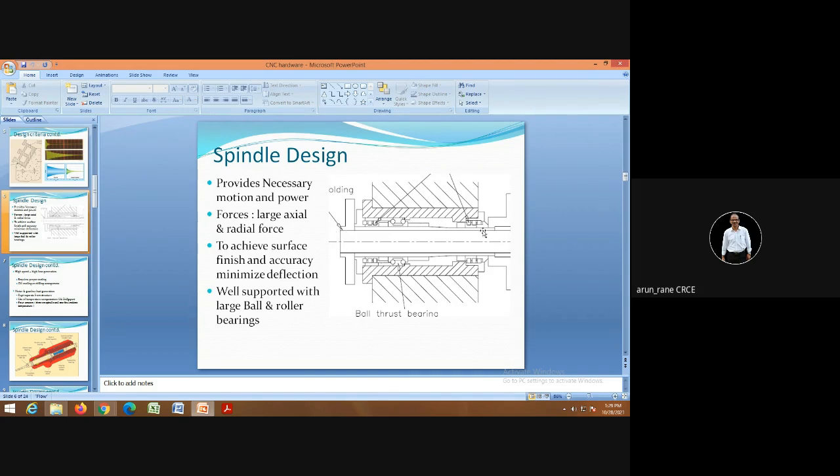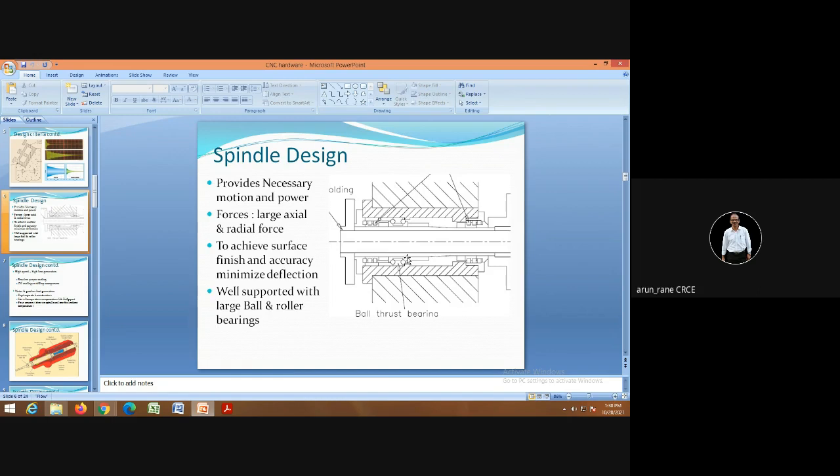Now the spindle can be solid or it can be hollow. The advantage of a hollow spindle is you can pass the round bar in the spindle. Then on the spindle you can mount a chuck. This is a chuck or a faceplate. This is bearing. Look carefully. And these are called roller bearings. It looks like a roller, that's why the name roller bearing.